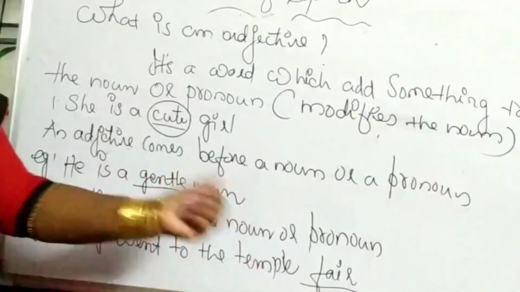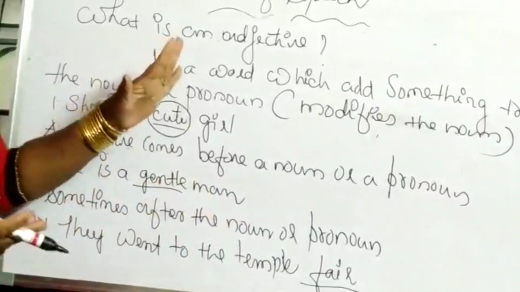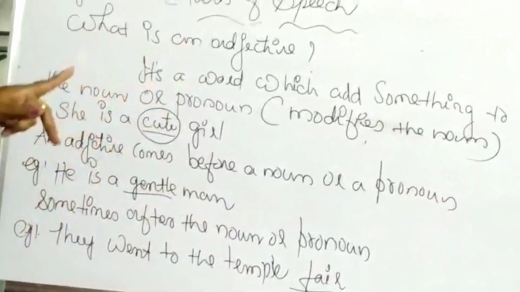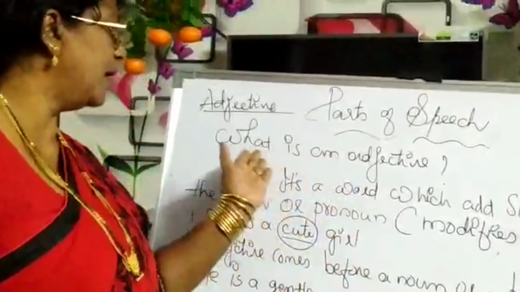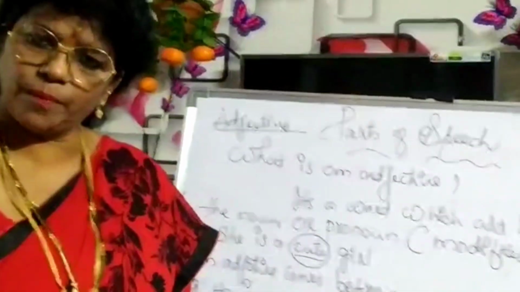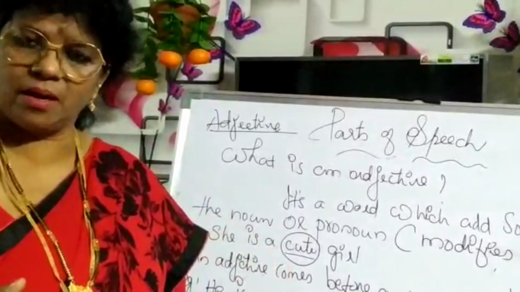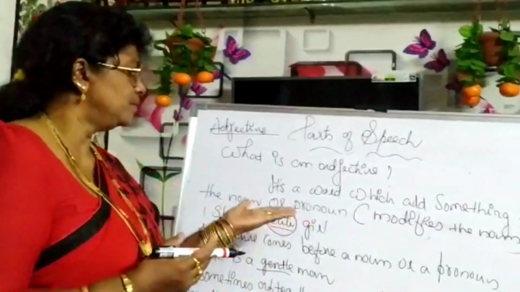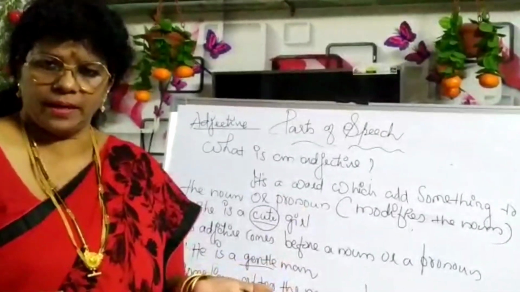So it came after that. In short, we have to remember that an adjective modifies a noun or a pronoun, or describes or qualifies the noun or pronoun.